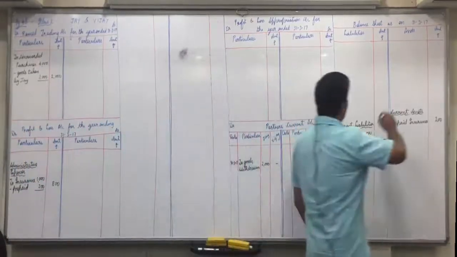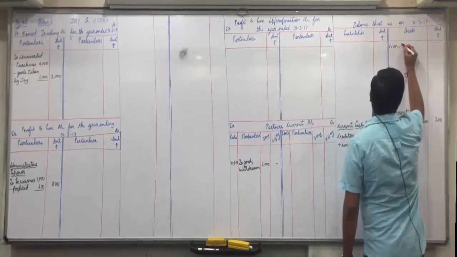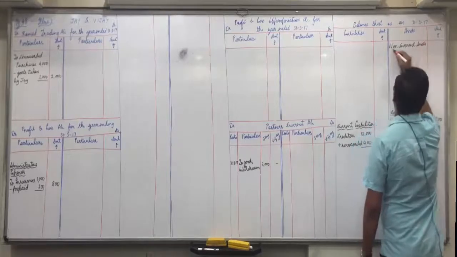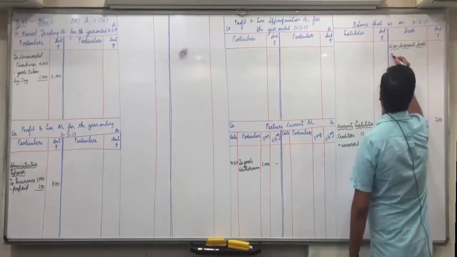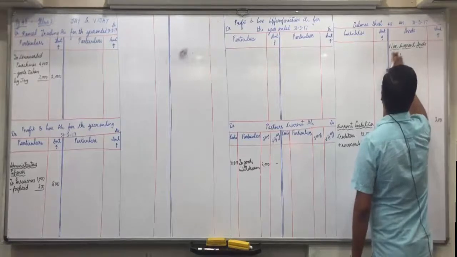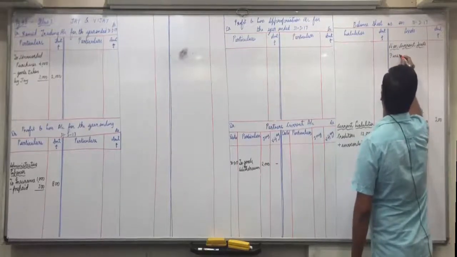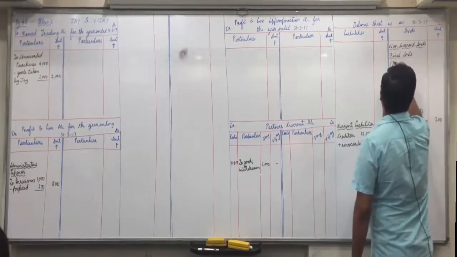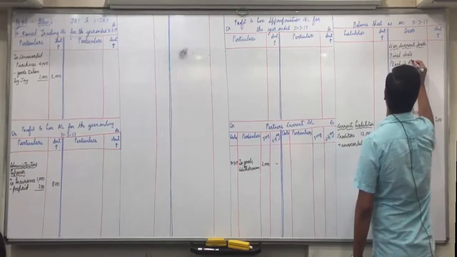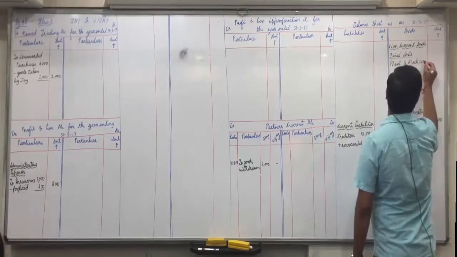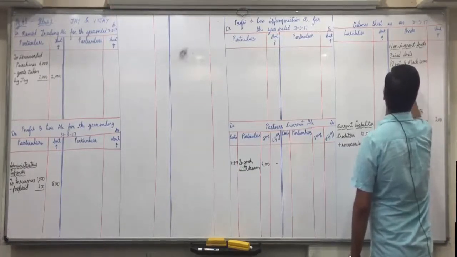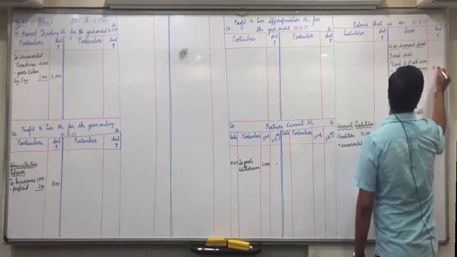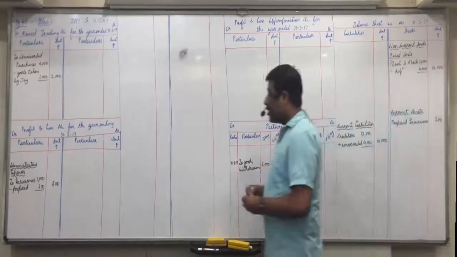So asset side, non-current assets, plant and machinery in the fixed assets. Plant and machinery 20,000, minus depreciation 20%. 20,000 20% is 4,000. So outer column 16,000. Did you understand this?